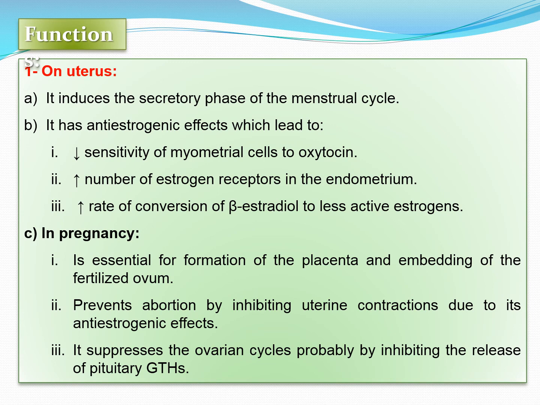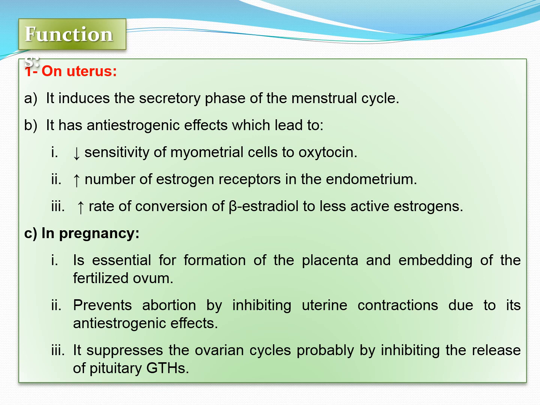It functions on the secondary sex organs. On the uterus it induces the secretory phase of the menstrual cycle, which means that in the endometrial cycle, the second phase is predominated by the presence of progesterone. It has an anti-estrogenic effect, which leads to decreased sensitivity of the myometrial cells to oxytocin, increases the number of estrogen receptors in the endometrium, and increases the rate of conversion of beta estradiol to less active estrogens.